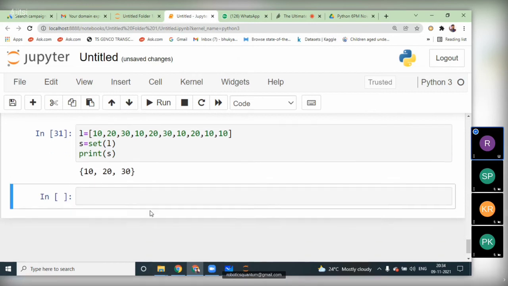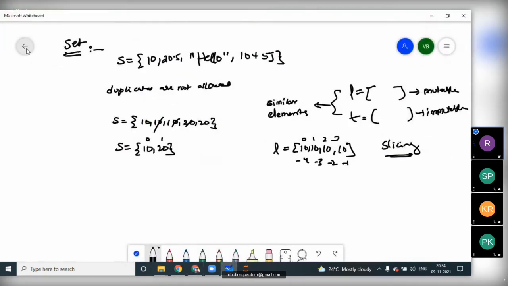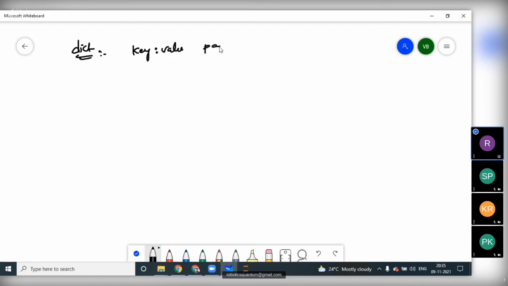Okay. Next, we have another very important data type, that is the dictionary data type, dict. See here, a dictionary is also a collection of heterogeneous objects. The major thing here is that the values are like pairs. A dictionary will hold the data in key and value pairs. It holds the data in the form of key and value pairs.